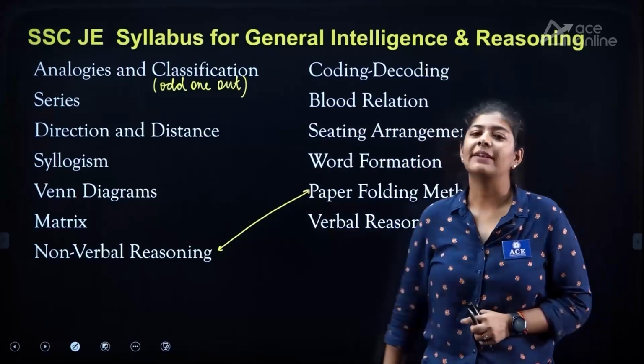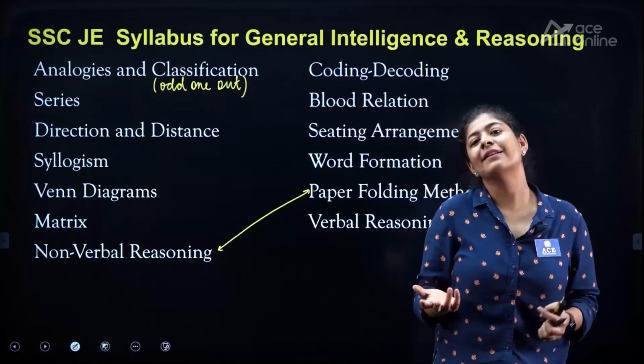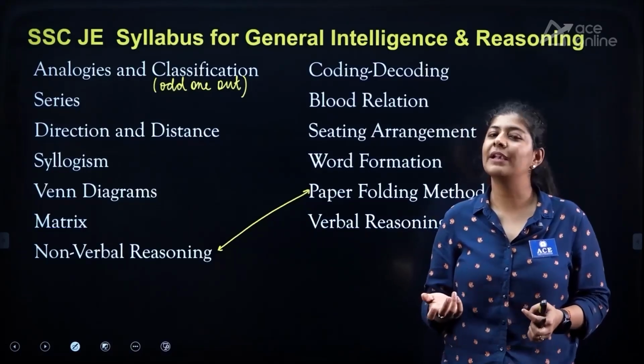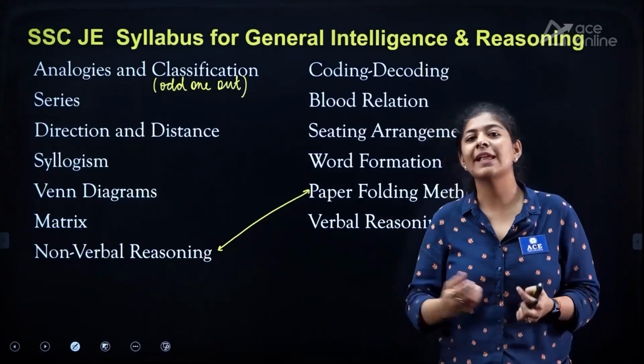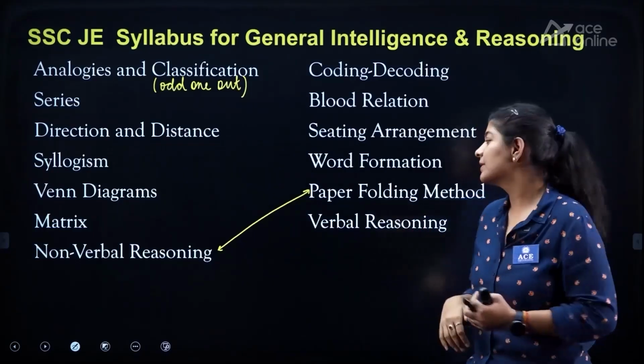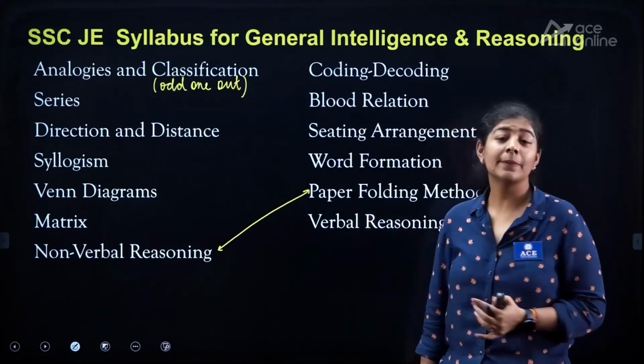The next one is matrix. As we all know, in the matrix we are having a few rows and columns, and what we need to do is identify a few words with the help of applying some operation on the rows and the columns, right? The next one is verbal reasoning.